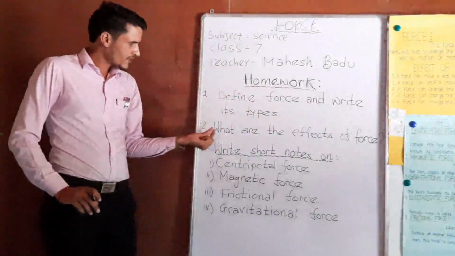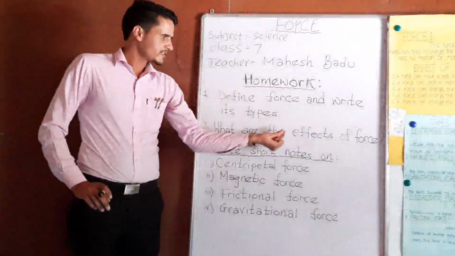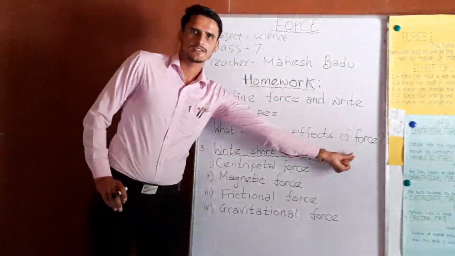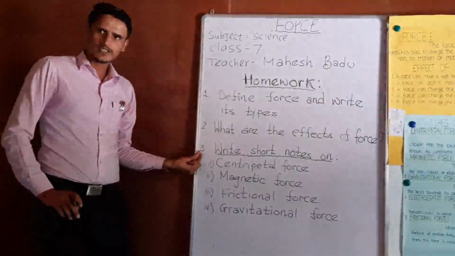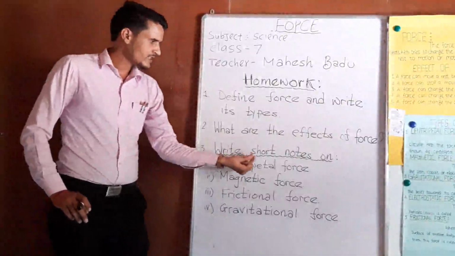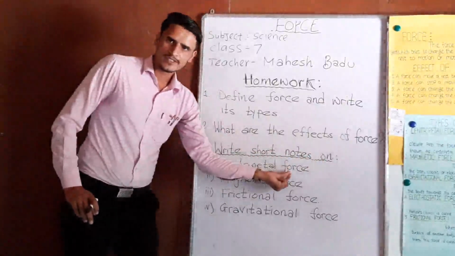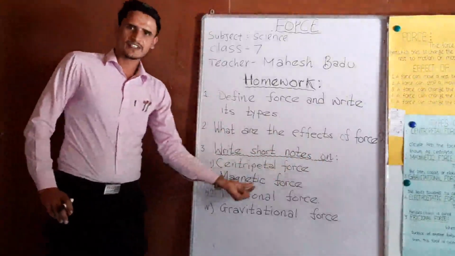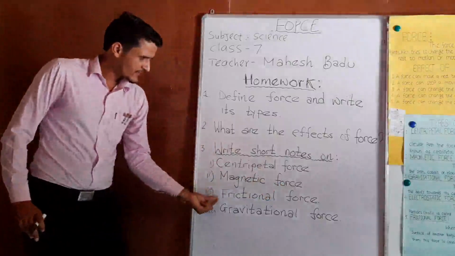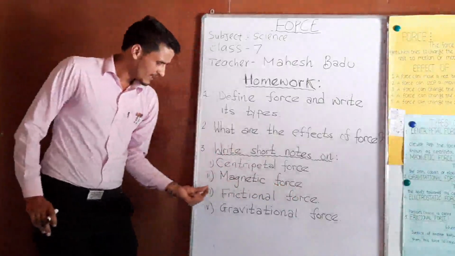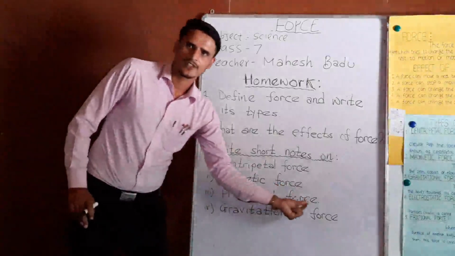Second, what are the effects of force? Third question: write short notes on centripetal force, magnetic force, frictional force, and last one, gravitational force.